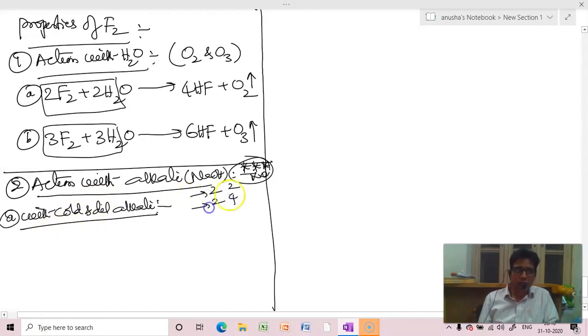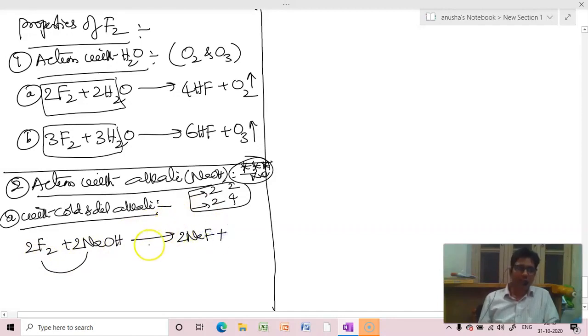This is for cold and dilute, this is for hot and concentrated. Fluorine on reaction with NaOH: put 2 and 2. First remove 2 NaF, plus remove water H2O. Now what remains is OF2, oxygen difluoride.